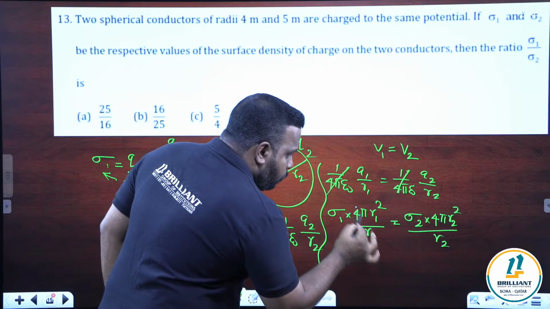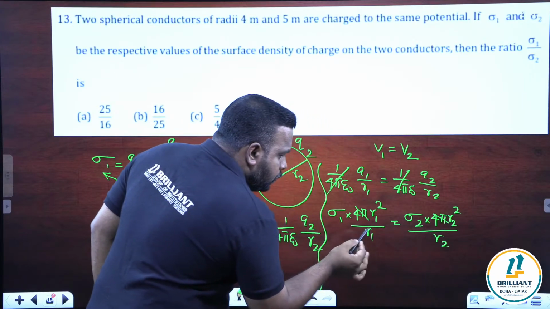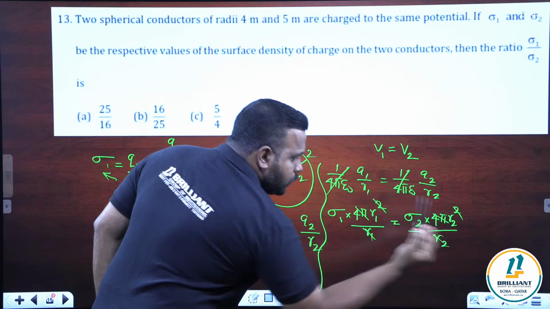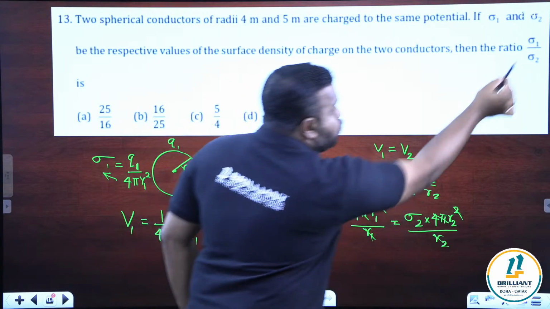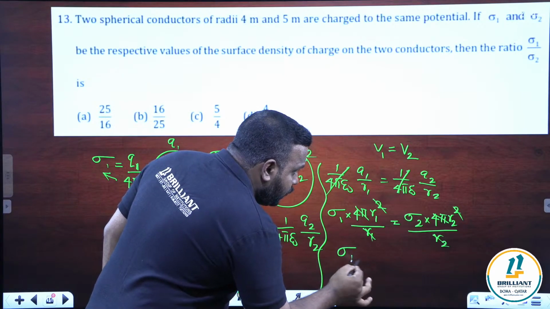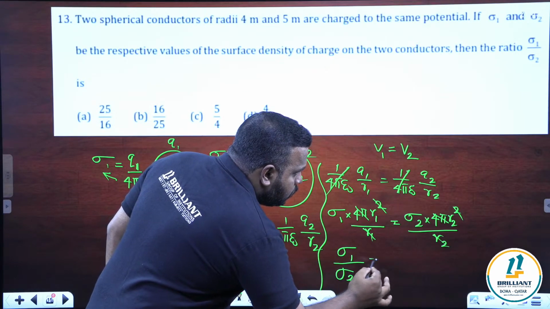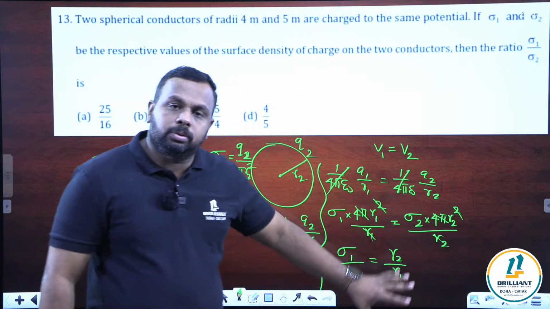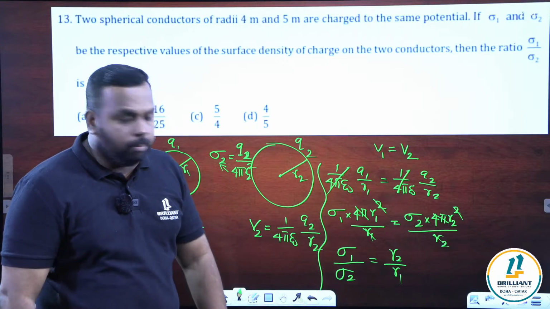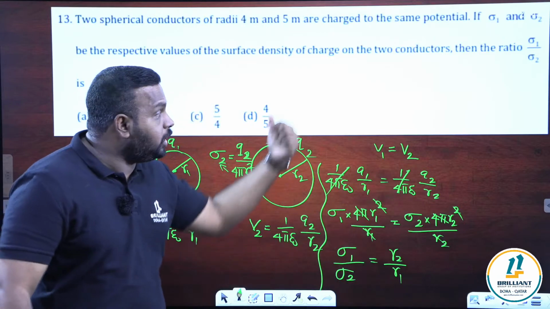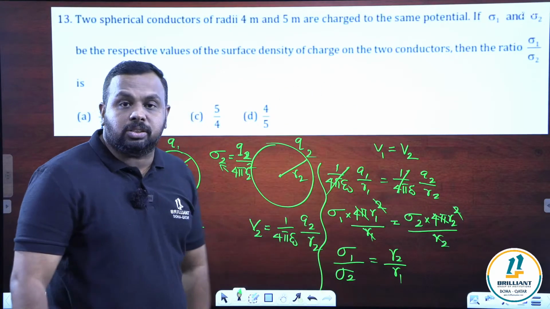Okay, 4 pi cancels. This r1 and the r1 from here cancel. This r2 and this one will be cancelled. What is the question? What is sigma 1 by sigma 2? We have to find the value of sigma 1 by sigma 2. We got it, r2 by r1. So this is like a general formula, you can keep it in your mind. Sigma 1 by sigma 2 is equal to r2 by r1. r2 is the radius of the second sphere, r1 is the radius of the first sphere.